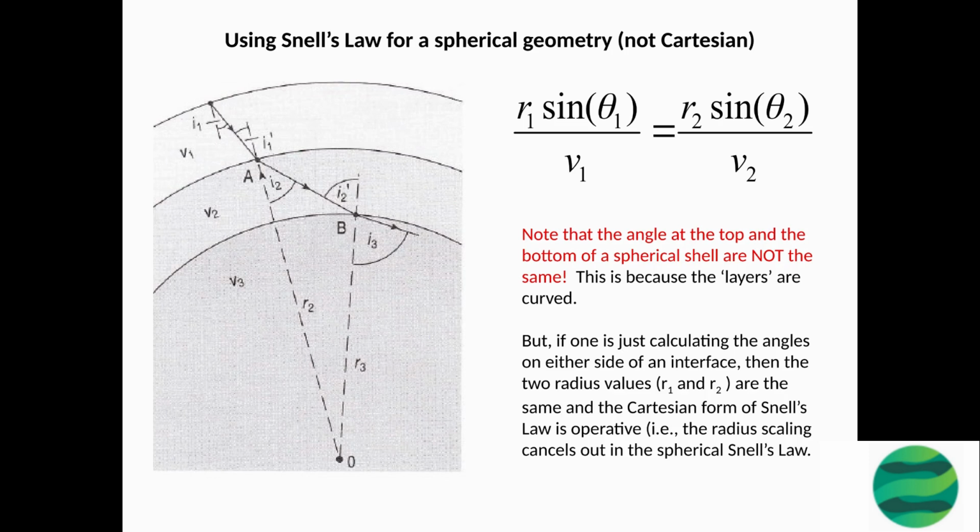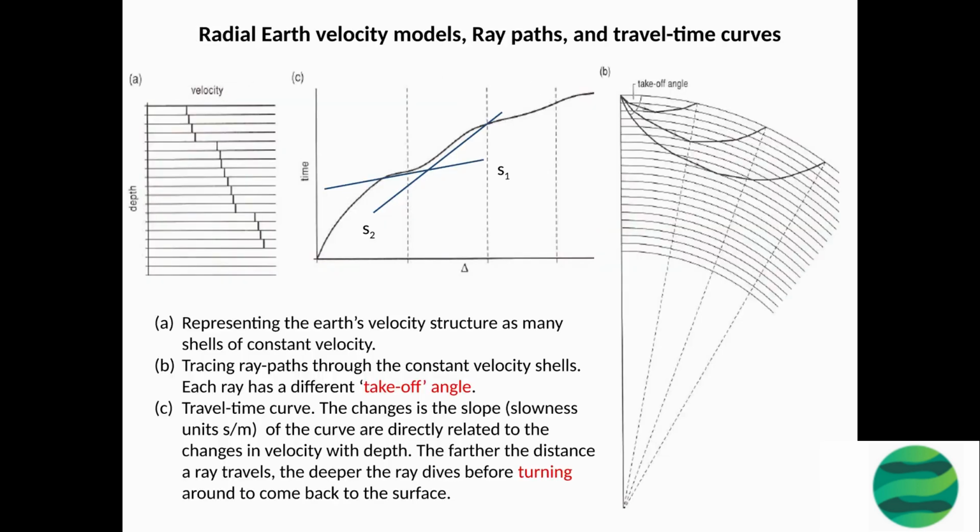However, if one is just calculating the angles on either side of an interface, the two radius values, r1 and r2, are the same, and the Cartesian form of Snell's law is operative. Representing the Earth's velocity structure as many shells of constant velocity allows for tracing ray paths through the constant velocity shells. Each ray has a different takeoff angle. The changes in the slope, slowness units s per meter, of the travel time curve are directly related to the changes in velocity with depth.